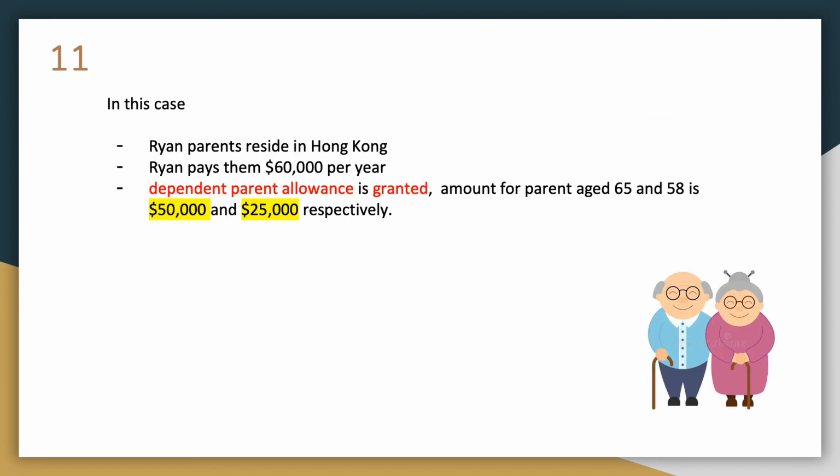In this case, both parents are above 55 and reside in Hong Kong. Ryan contributed $5,000 per month, which is $60,000 per year. Therefore, the dependent parent allowance is granted. The amounts for parents age 65 and 58 are $50,000 and $25,000 respectively.